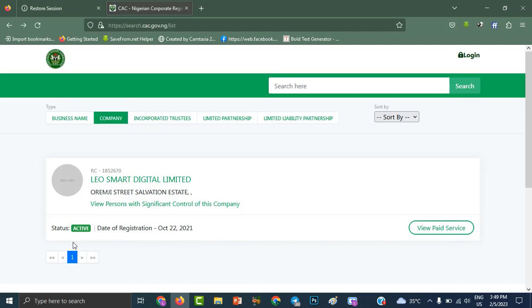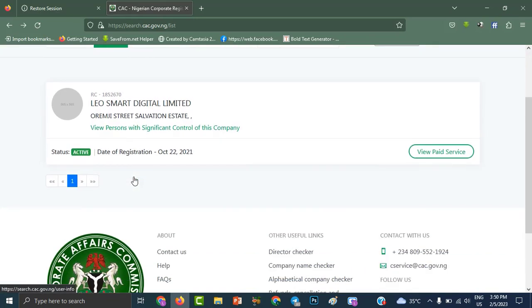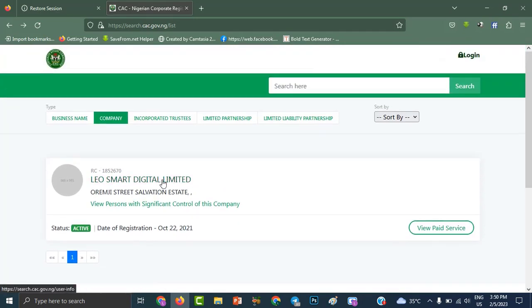So this is to establish that you are dealing with a company that is duly registered, with a body that is duly registered, and not a body that is just there, that is not serious with business. We are really committed to building a legacy, a business that will stand the test of time. So this is on the side of company verification, knowing if the company that you are dealing with at the moment is duly registered.